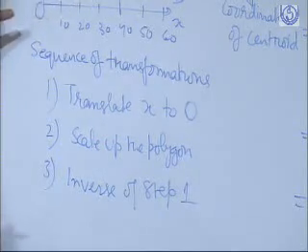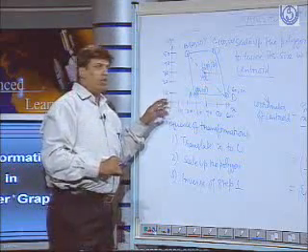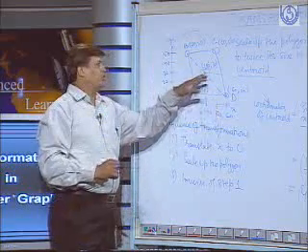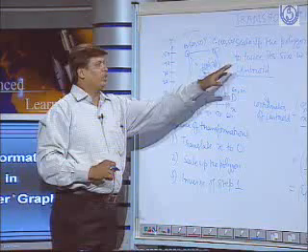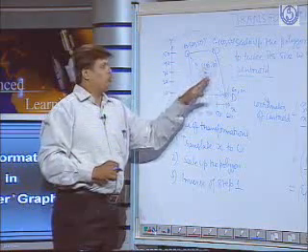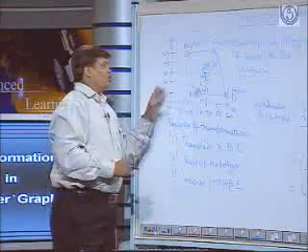Why am I doing translation of this centroid to the origin? Because this is the world coordinate and this is the object coordinate, and what is required is to scale up the polygon to twice its size with respect to the centroid of the polygon.